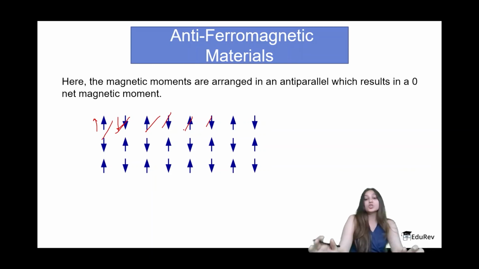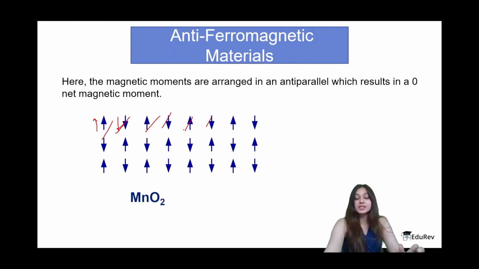They should have ferromagnetic characteristics, but because of the anti-parallel arrangement of magnetic moments, the net magnetic moment that we get is zero. The most important example, which you definitely have to remember, is manganese dioxide, a very important example which is definitely asked in exams.